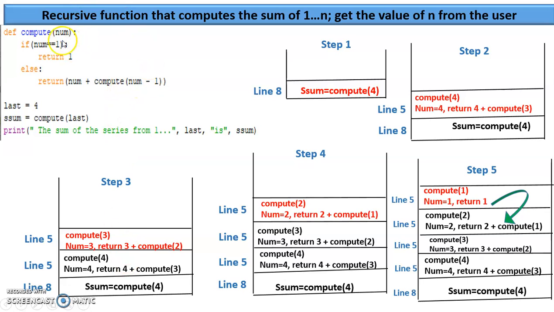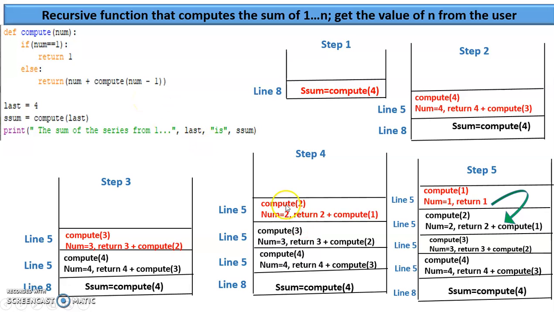Now, third step. Compute 3. 3 is not equal to 1, so it comes over here. Now the new frame is created because again we are calling over here. It's returning 3 plus compute 2. A new frame is created and placed at the top. Step 4.